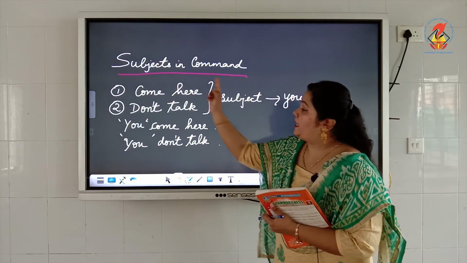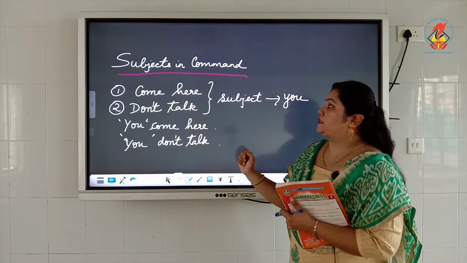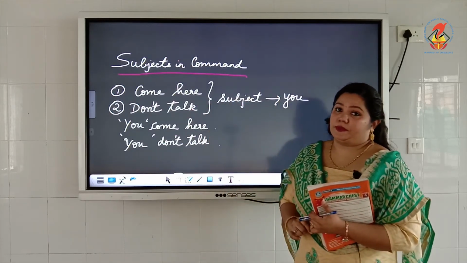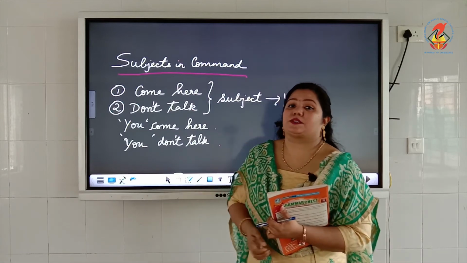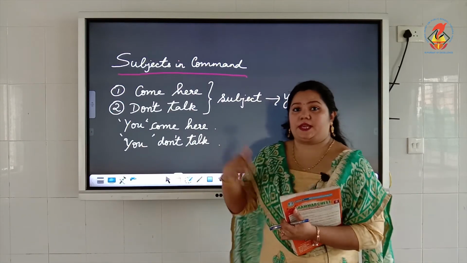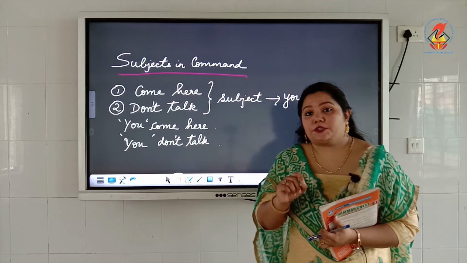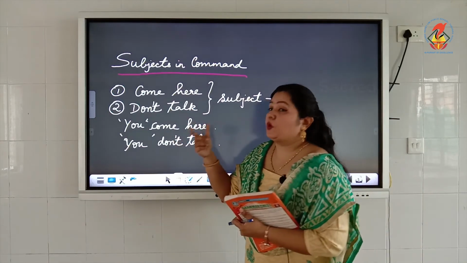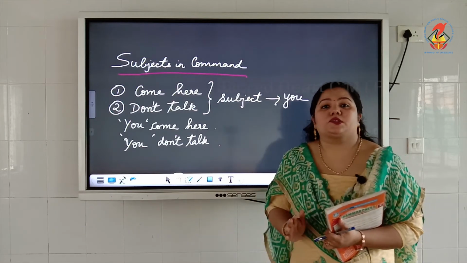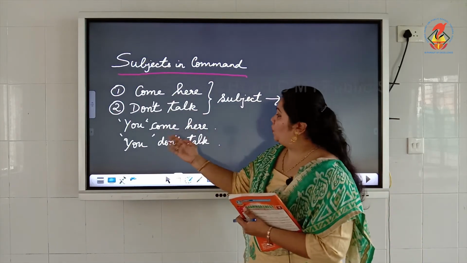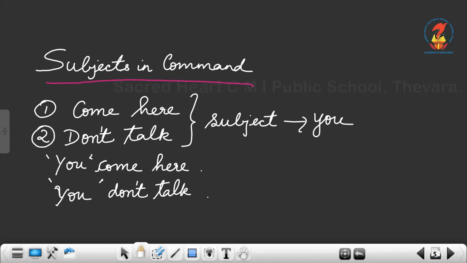Even though it appears to be like this, there is a subject over here. These are groups of words that express a command. Come here. Somebody is telling you to come here. So the subject should be implied. Even though the subject you is not mentioned over here, it is understood that it is you, come here. Because it is a command, it is directed to someone. So, you come here.